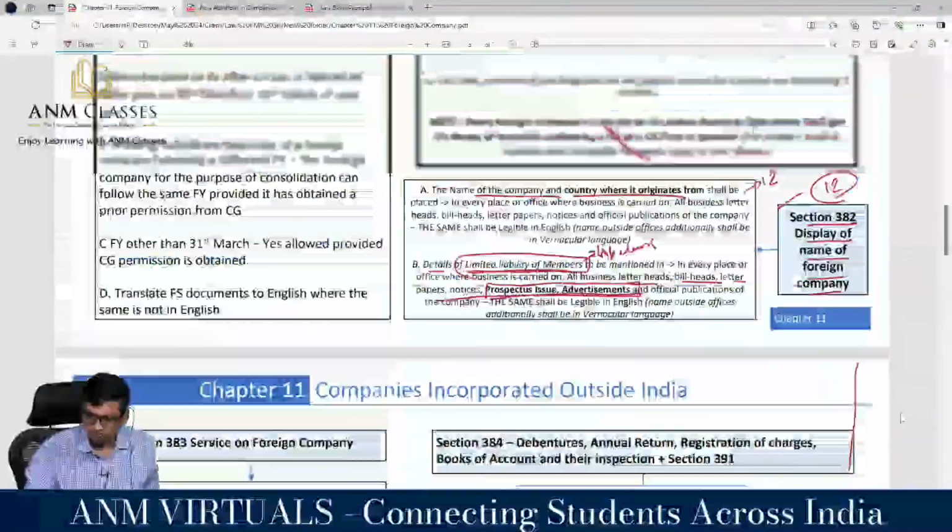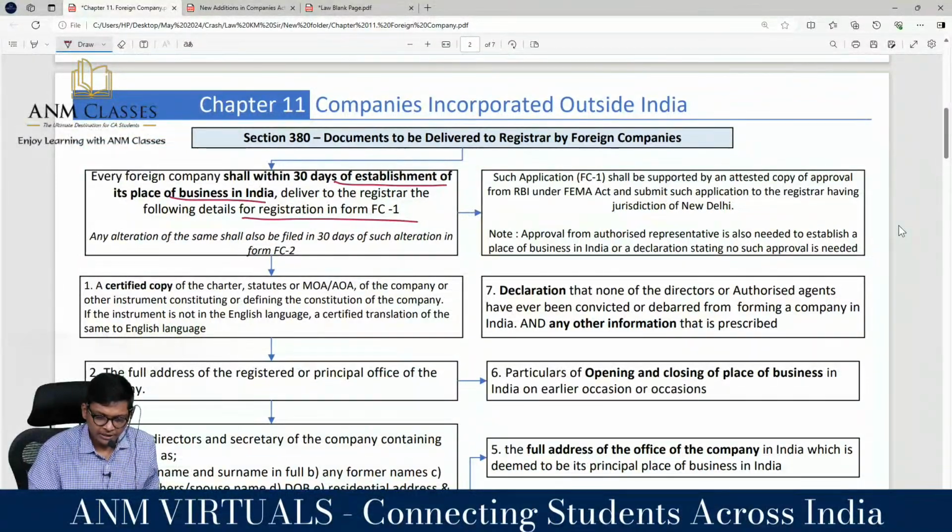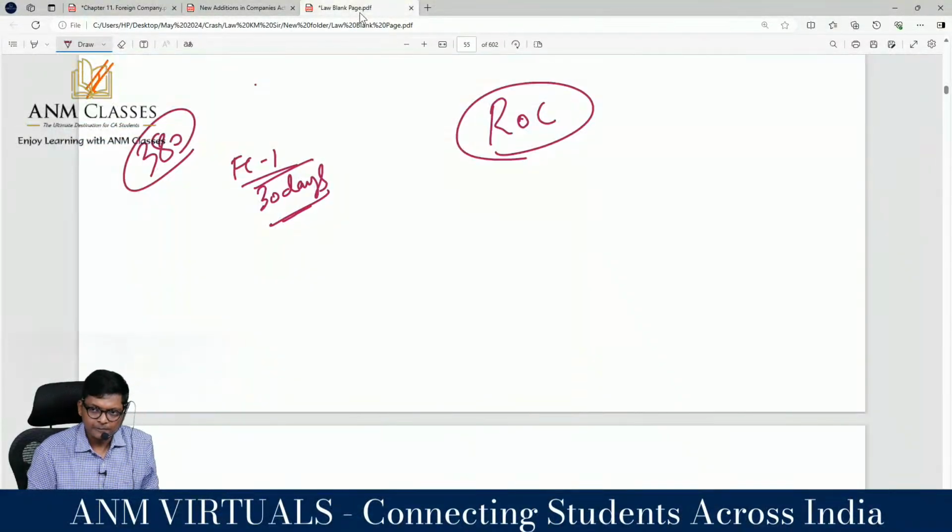If the Indian company doesn't follow the rules, there is a control for penalty, sir. Okay. So what if the foreign company doesn't follow? What control does the government have? So your question is, an Indian company doesn't follow the rules, and a foreign company also doesn't follow the same rules. That's why this chapter. I didn't get the doubt.